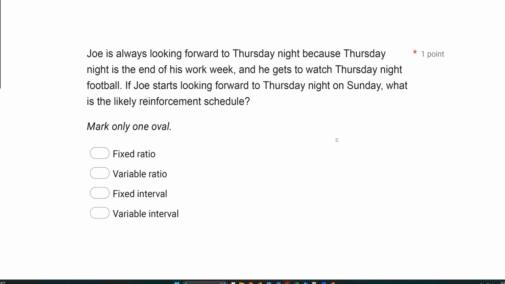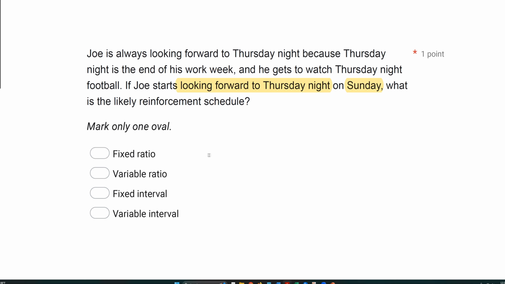Joe is always looking forward to Thursday night because Thursday night is the end of his work week and he gets to watch Thursday night football. If Joe starts looking forward to Thursday night on Sunday, what is the likely reinforcement schedule? Don't overcomplicate this, right? So Joe looks forward to Thursday. Thursday night is his reinforcement. He finally gets to end his work week and watch Thursday night football. So if he starts looking forward to Thursday night on Sunday, when is he going to receive reinforcement?